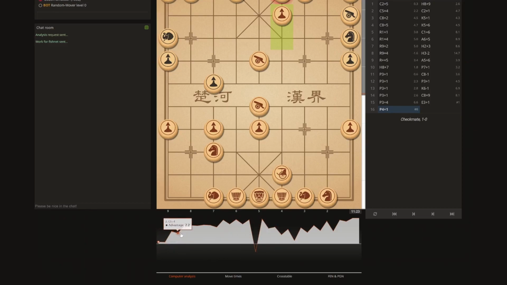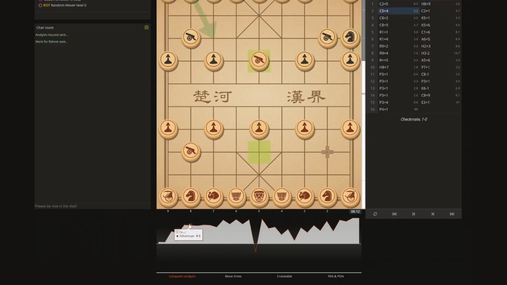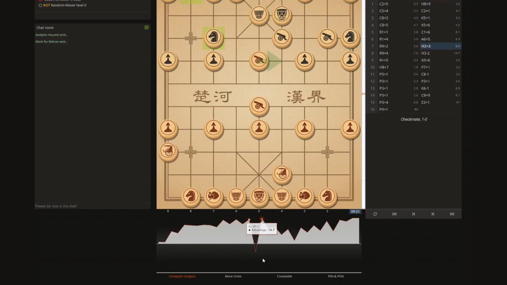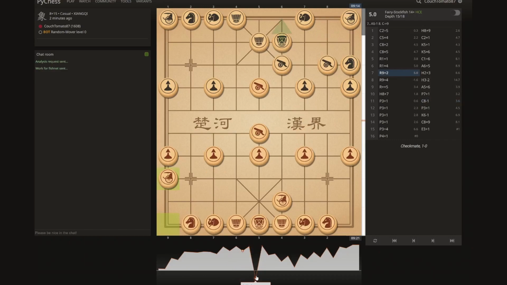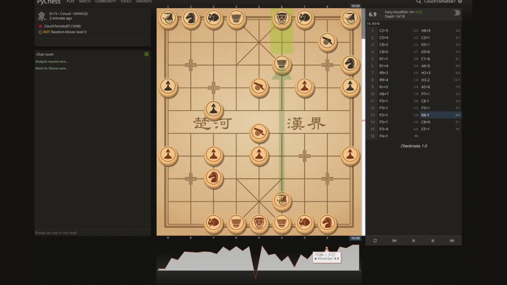And this basically shows that over time, white, or in this case red, gain an advantage with each move. I did something really stupid over here, so it turned back to black's advantage, and then black did not take advantage of that, so it's back to white. And then from here, you can see the bar change similarly. So on this move, you can see the bar shift over to black. And at any given point, you can see what Fairy recommends as the best move.